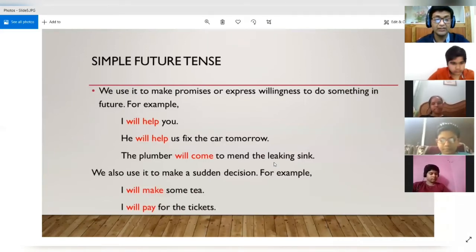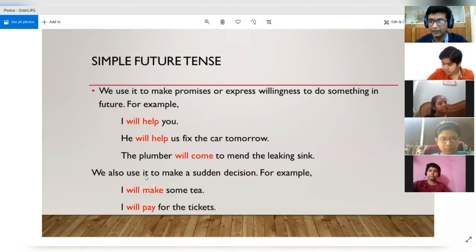Okay, now let's see the next use. We also use it to make a sudden decision. So for example, these are not very pre-planned decisions, but they are taken just at the moment. All right. So they are very sudden in nature, that you suddenly decide on something. For example, I will make some tea.